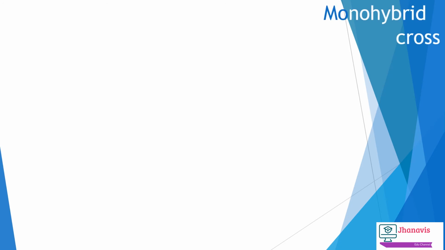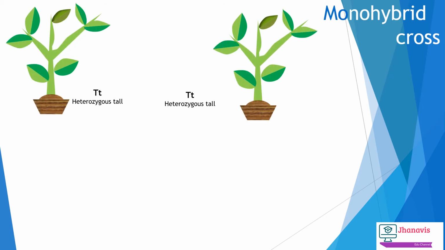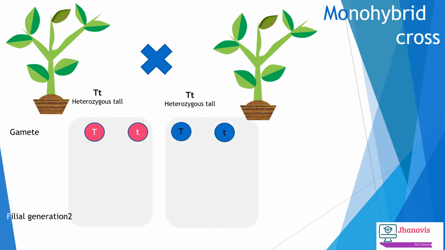Now we will see what characters will appear in the F2 generation. To start with the F1 generation, I am crossing the F1 parents, that is the heterozygous tall plant with another heterozygous tall plant. The gametes here are the big T and the small t of one heterozygous tall parent, and big T and small t of the heterozygous tall of another plant.